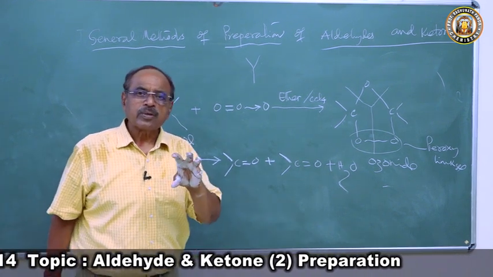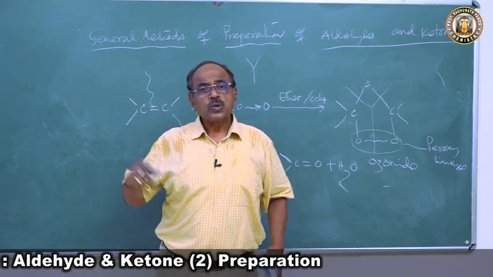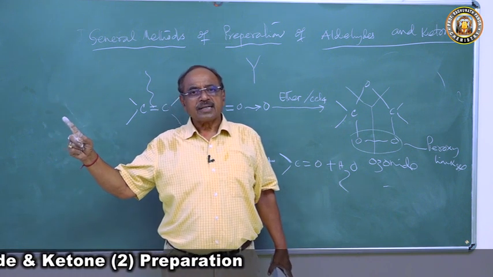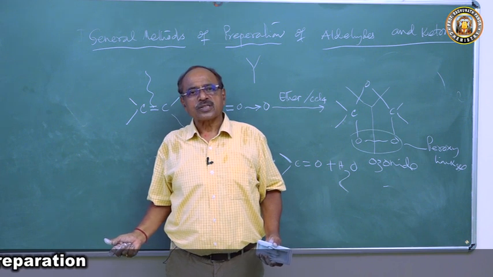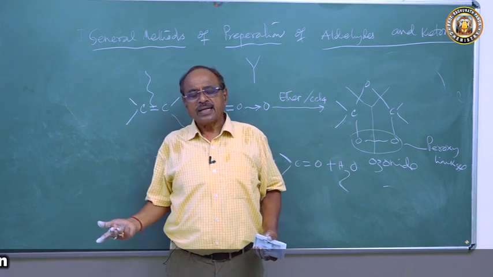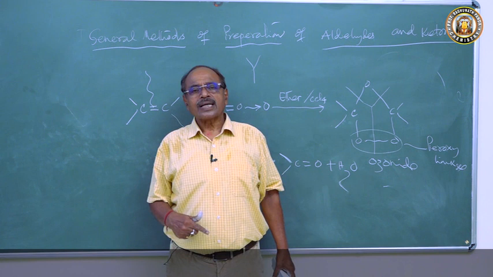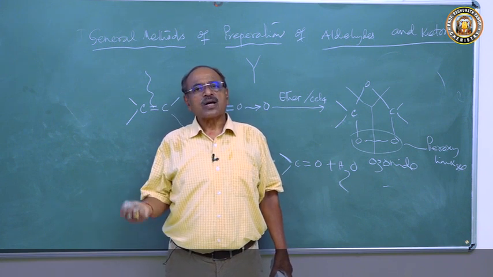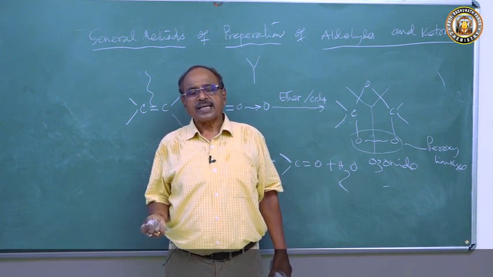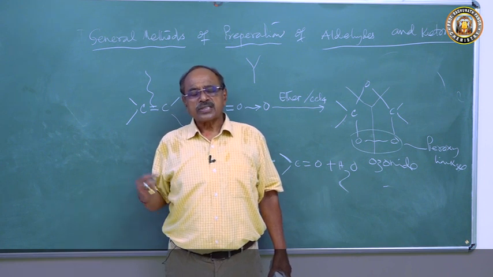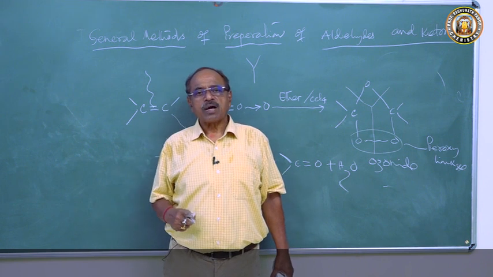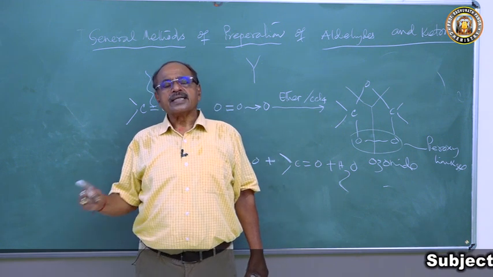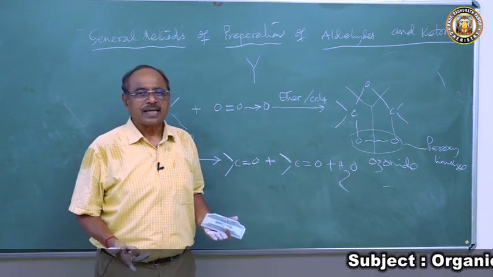So whenever you are reading a new topic, you go to the topics which you have read, whether I have got this compound from any other compound I have read or not. So alkene we have done, alkyne we have done. Now you go to alcohol. In alcohol we have done oxidation. Oxidation of primary alcohol gives aldehyde, oxidation of secondary alcohol gives ketone. Dehydrogenation of primary alcohol gives aldehyde, dehydrogenation of secondary alcohol gives ketone.